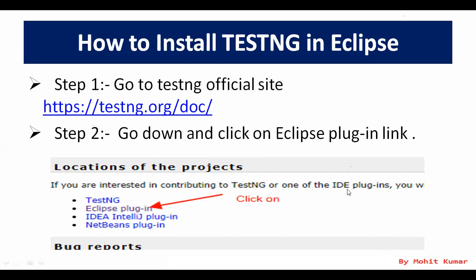Sir, can I use TestNG in the NetBeans IDE? NetBeans is an IDE like Eclipse, right?